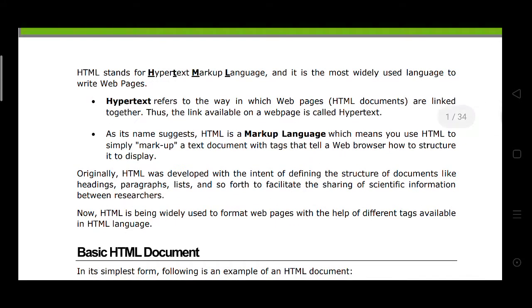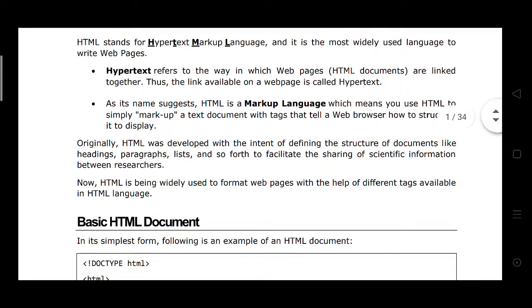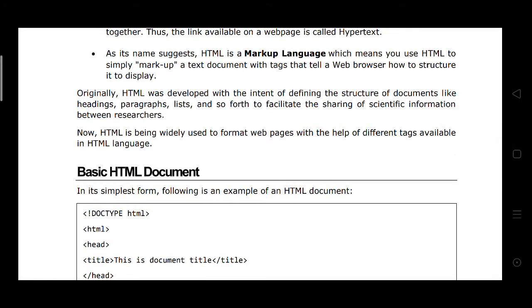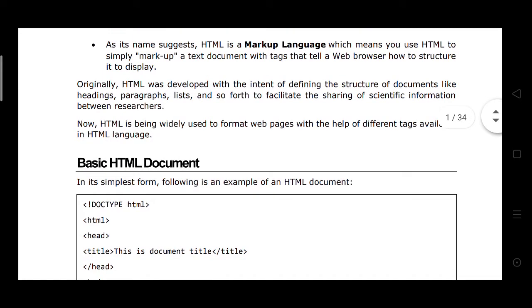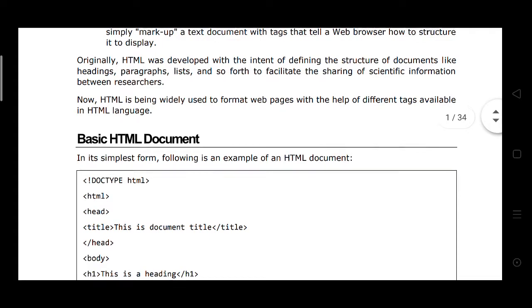Originally, HTML was developed with the help of the internet for headings, paragraphs, lists, and scientific information research.